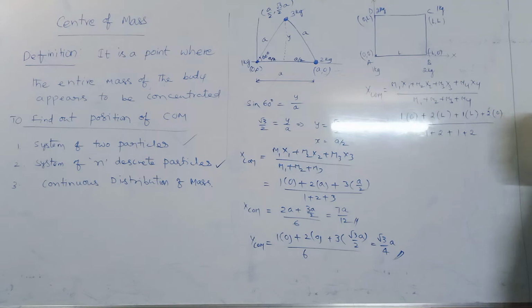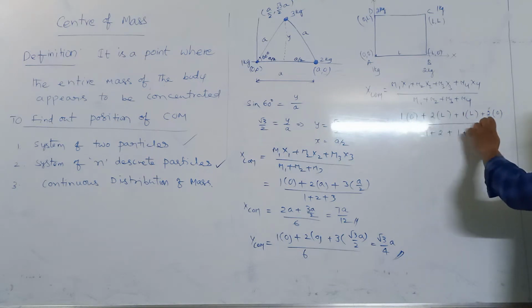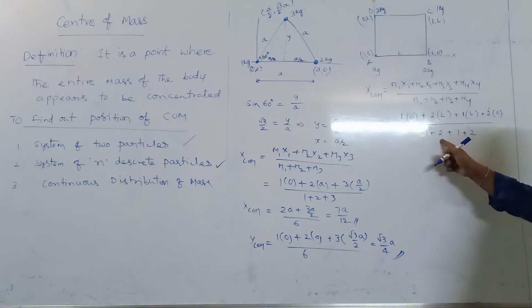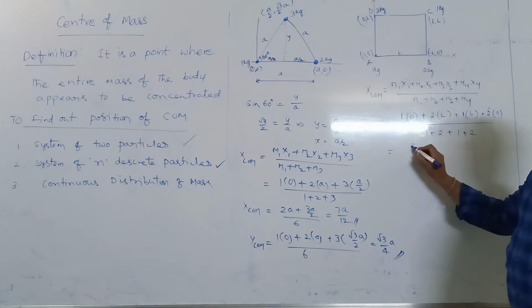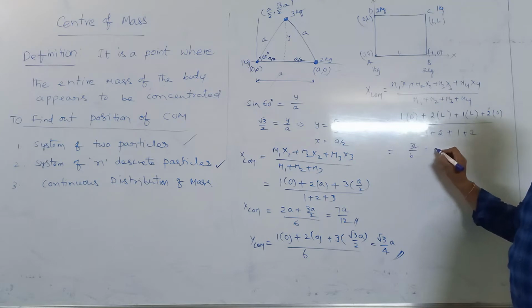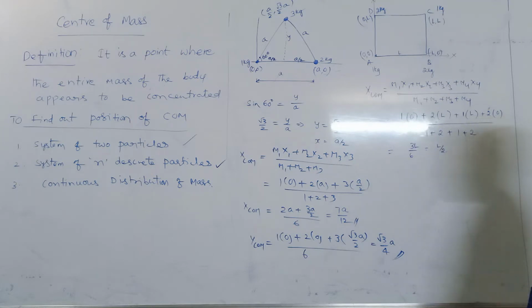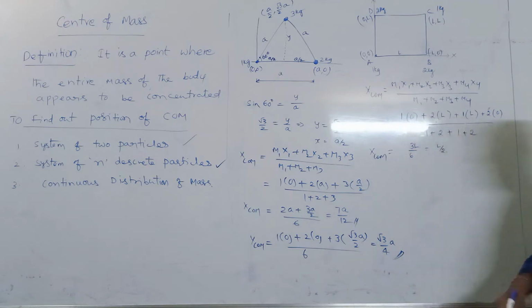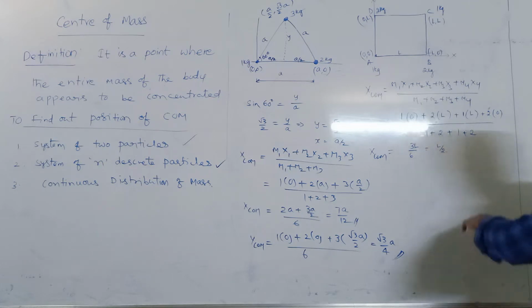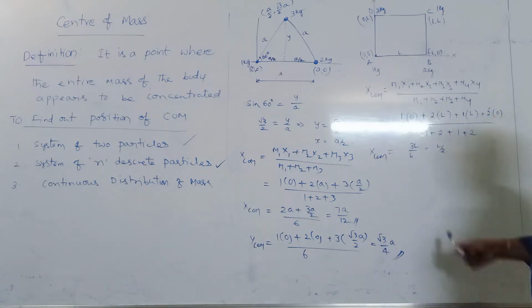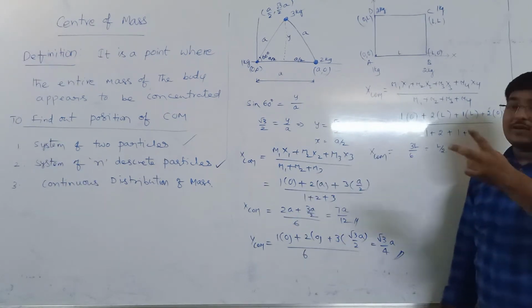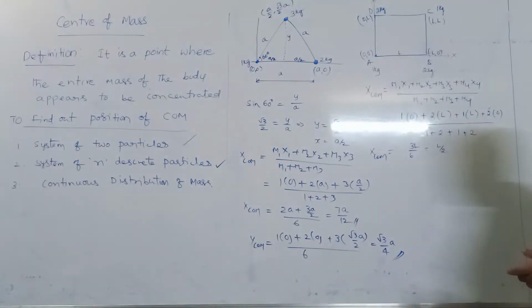Then we get 0, 2L and 1L become 3L, and the sum of masses is 2, 4 and 6, so 3L by 6 is L by 2. So x center of mass is L by 2, and we can say the y center of mass is also the same, as the masses are the same along the diagonal vertices.